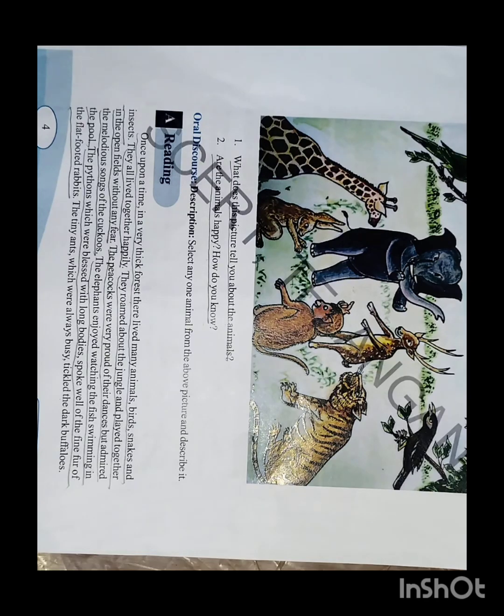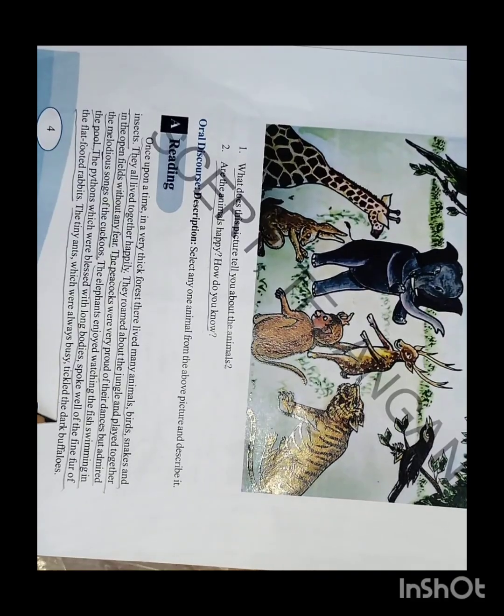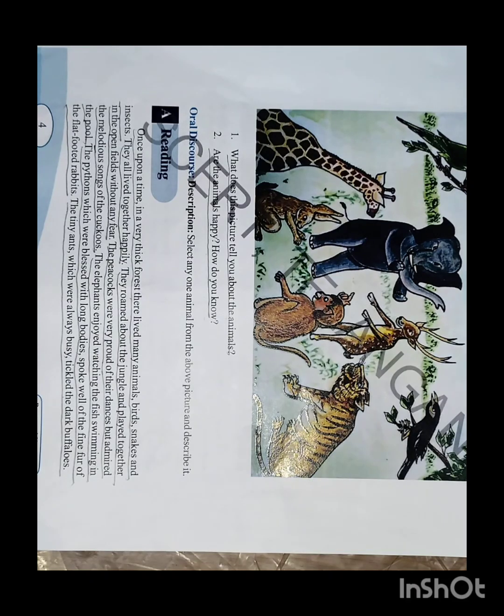The tiny ants, which were always busy, tickled the dark buffaloes. So rabbits are there and buffaloes are there, tiny ants are there in the peaceful thick jungle. Up to right now, what are the animals we have seen? Elephants we have seen, peacocks we have seen, pythons, snakes, birds, animals, small insects we have seen.